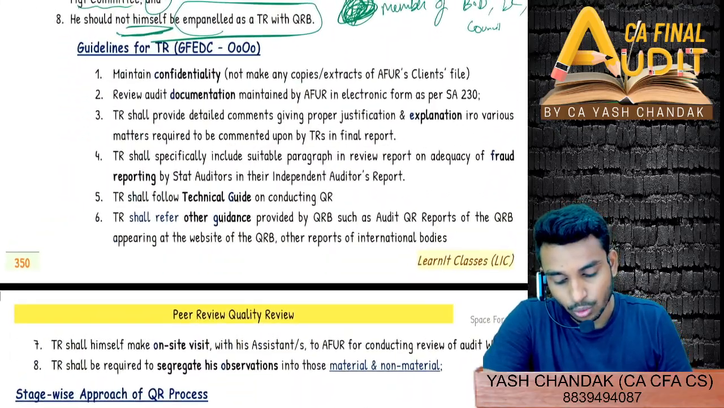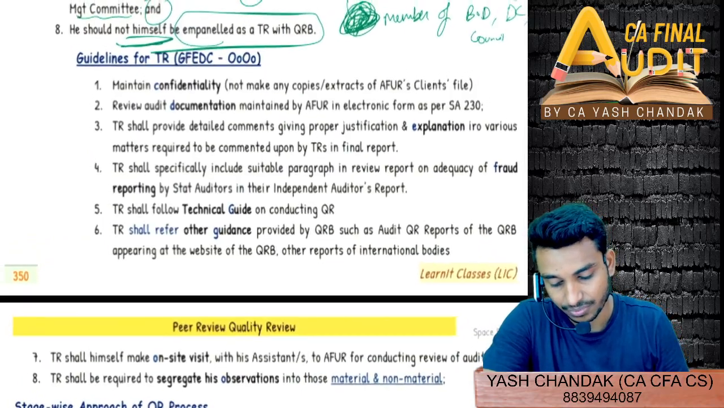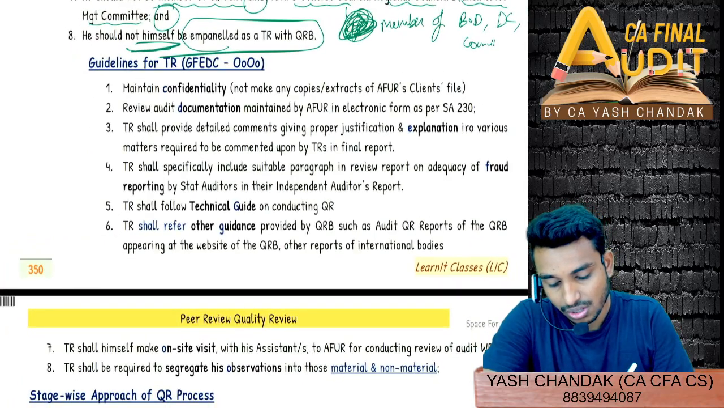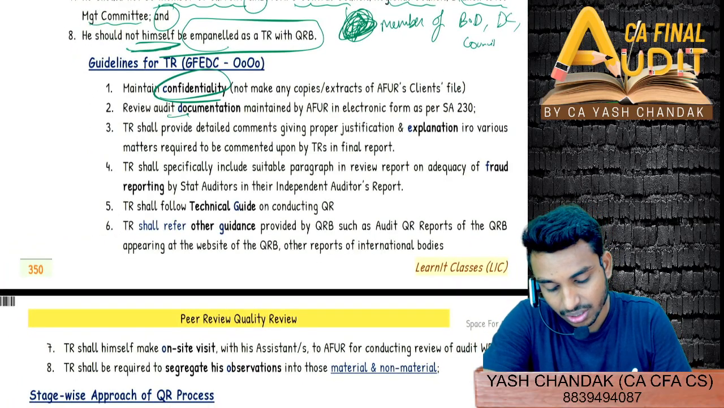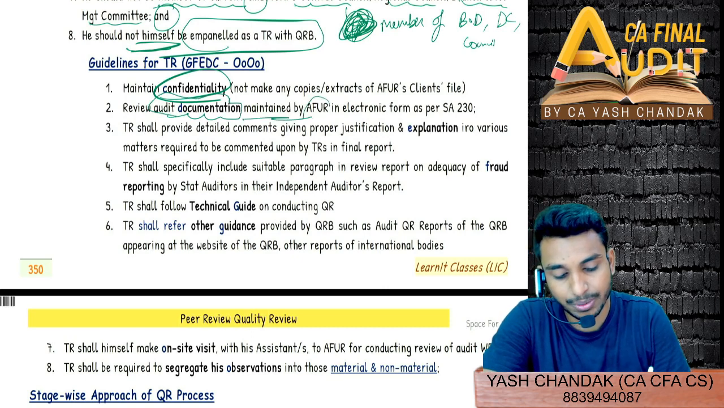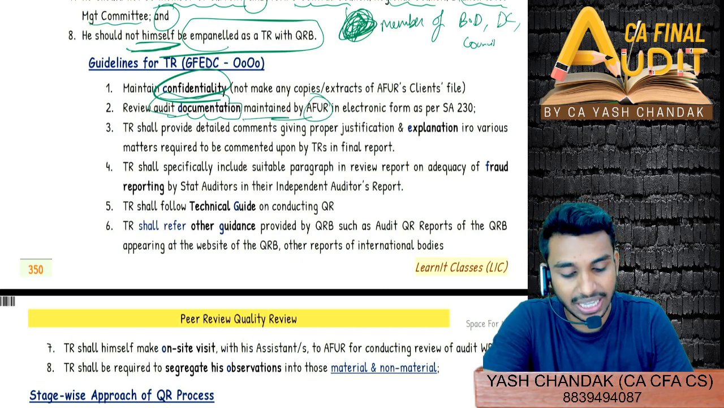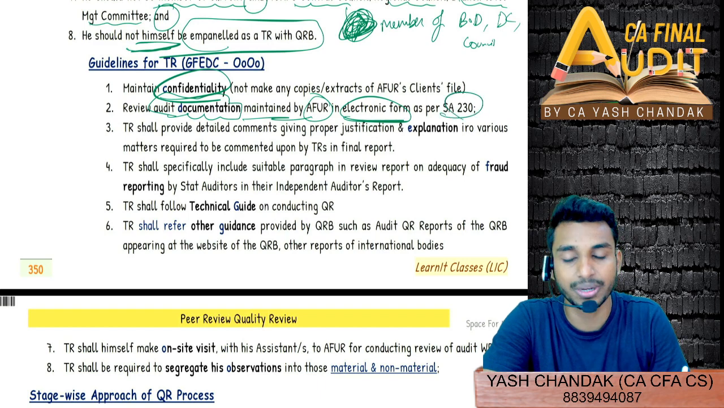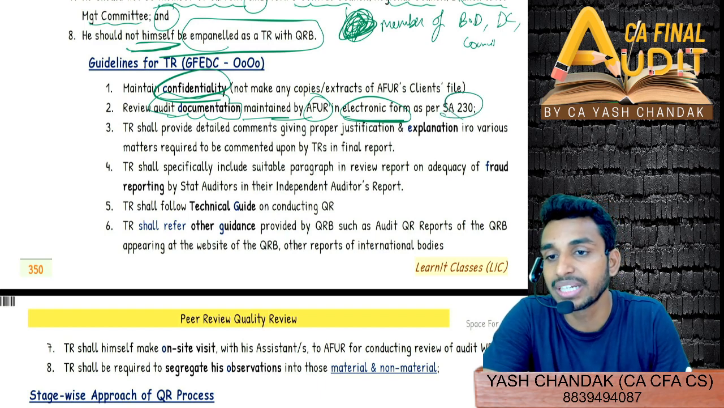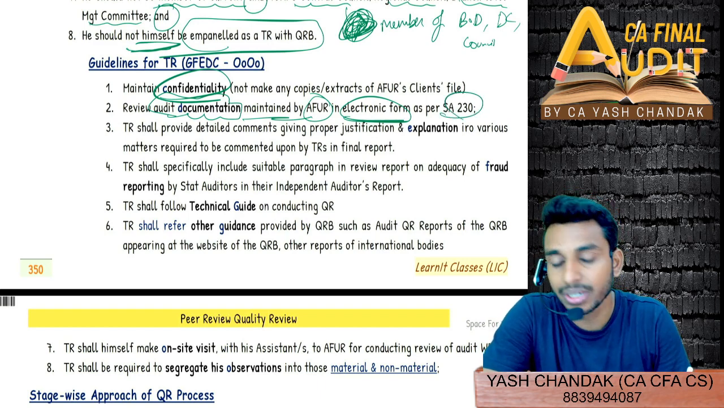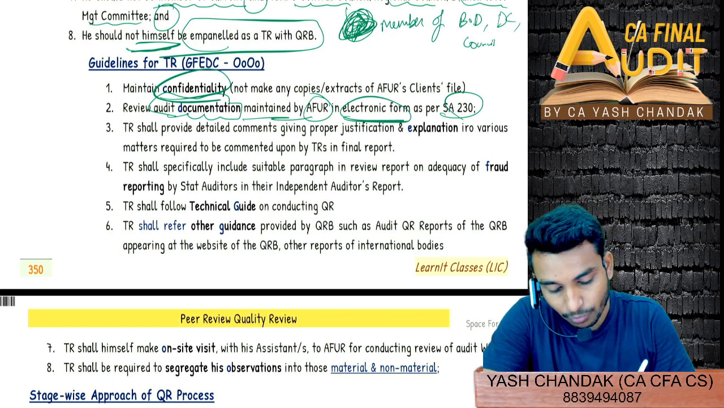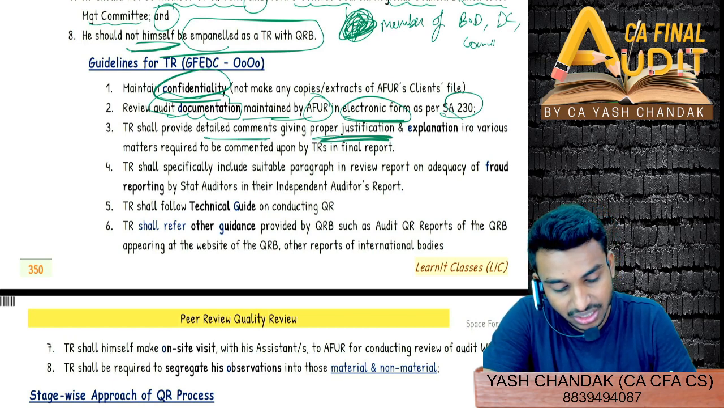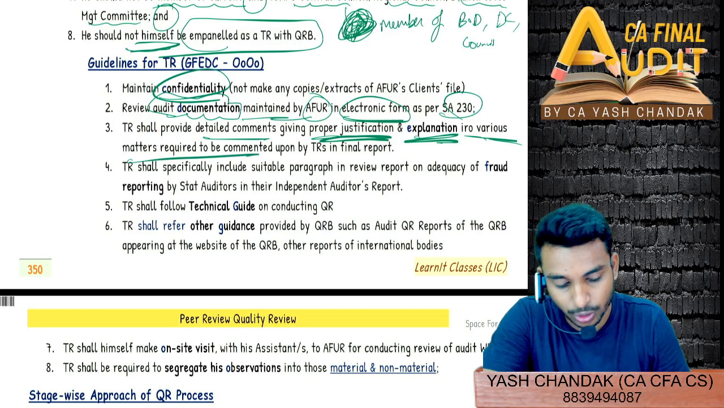So now let's come to guidelines for the technical review. You have to maintain confidentiality, and review all the documentation that has been maintained by the firm, in any format, electronic format or physical format. As per SA 230, you have to check whether they have maintained all the documentation as per SA 230 or not. Then provide detailed comments giving proper justification and explanation in respect of various matters required to be commented upon.